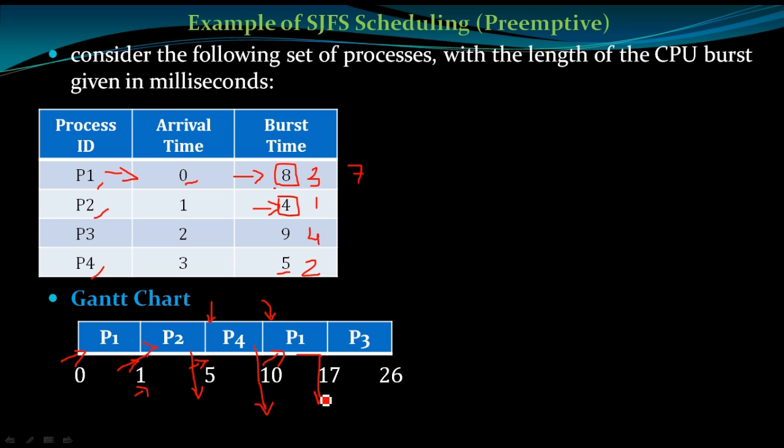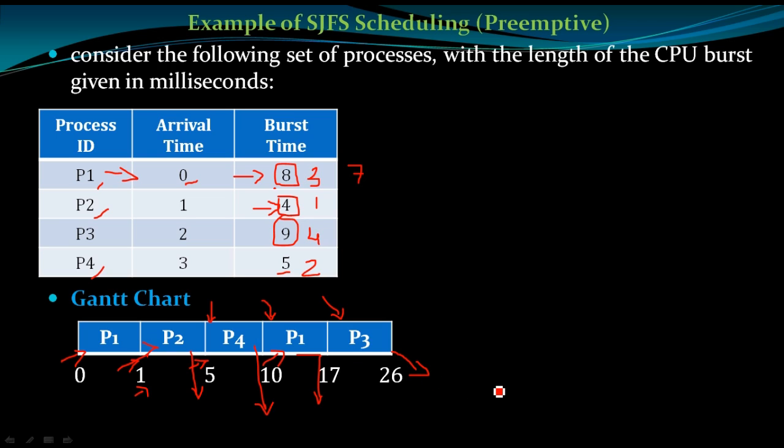At the 17th millisecond, the last process P3 will occupy the CPU, and the total burst time of P3 is 9 millisecond, so it will burst for 9 millisecond. 17 plus 9 is 26, so at the 26th millisecond P3 will exit from the CPU. This is how you can prepare the Gantt chart.